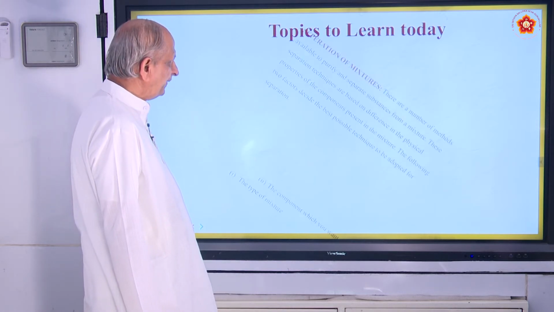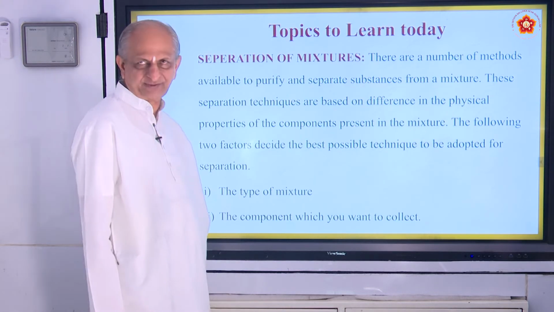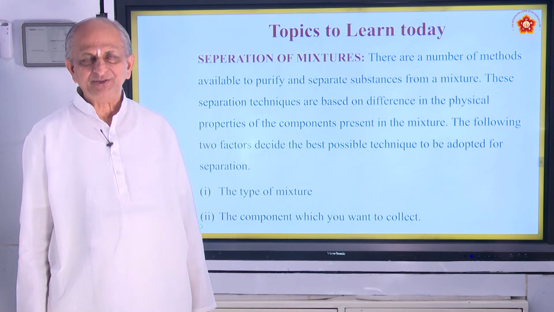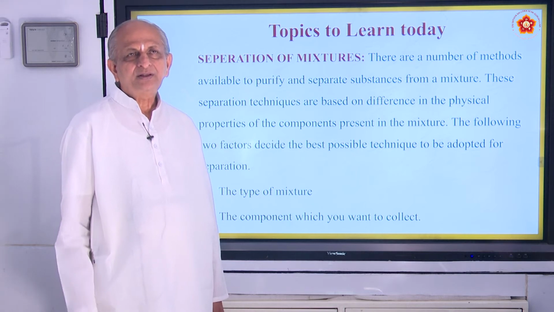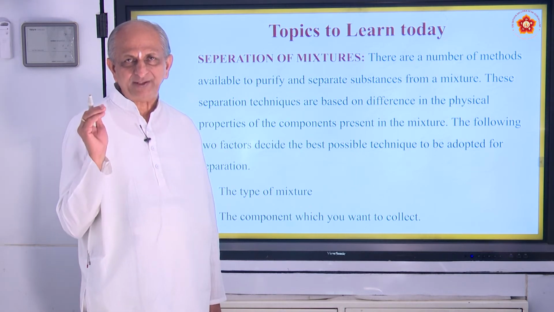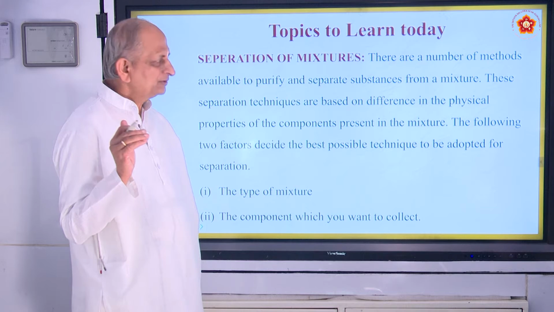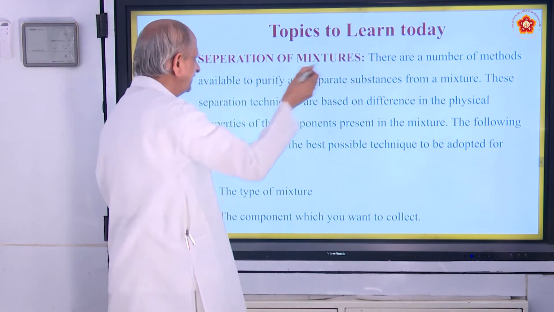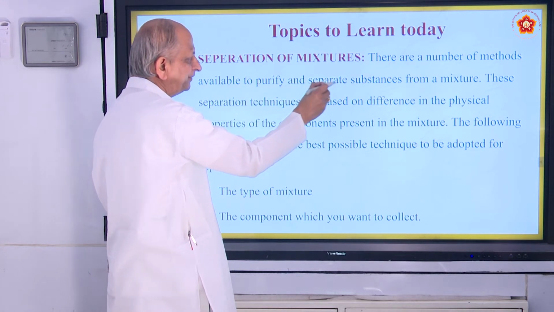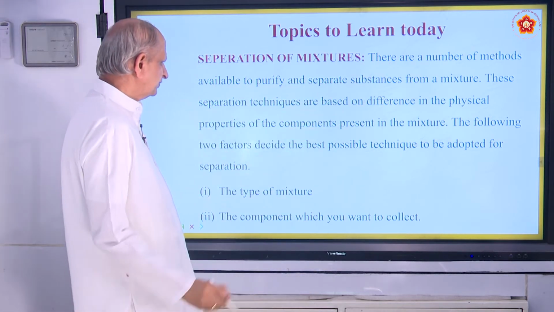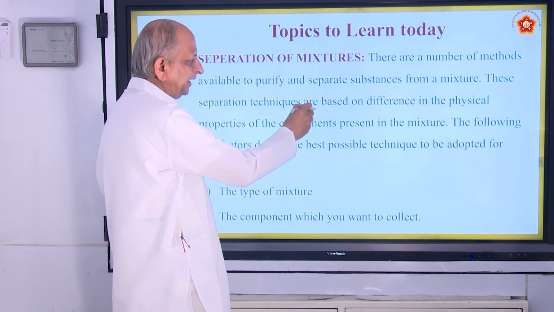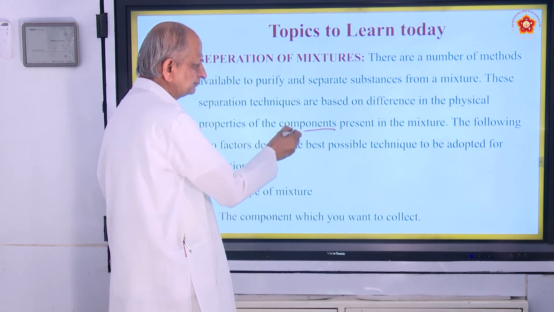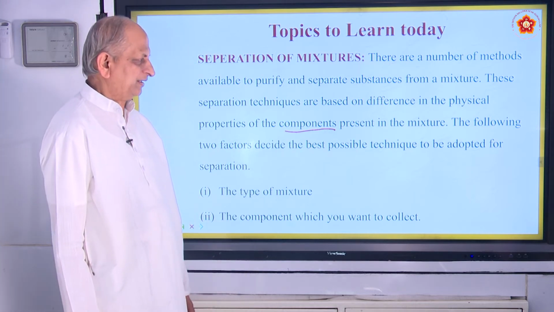And coming to today's topic, we have separation of mixtures. When you say mixture, two or more substances are combined in an indefinite ratio. The ratio is not definite, is it not? In such cases, there are a number of methods available to purify and separate substances from a mixture. These separation techniques are based on differences in the physical properties of the components present in a mixture.